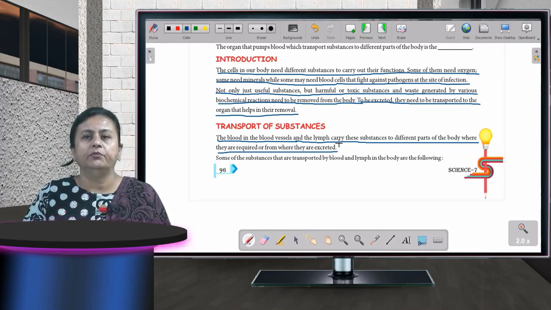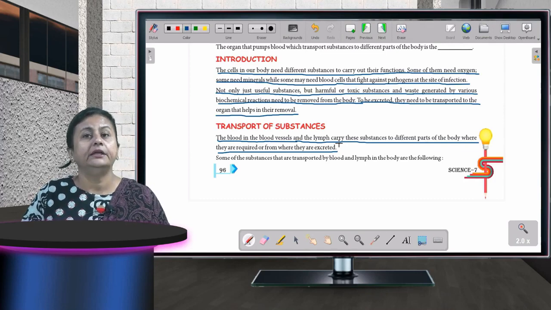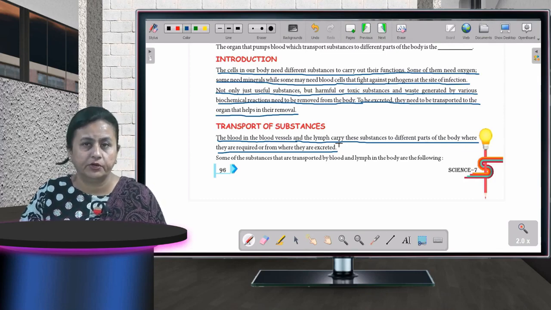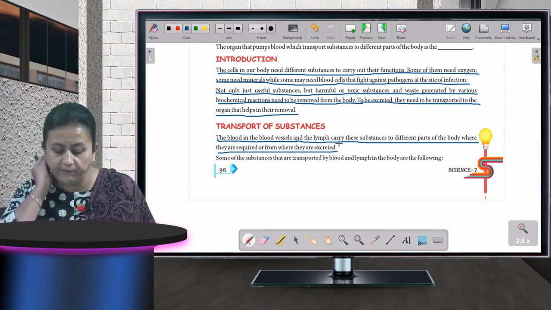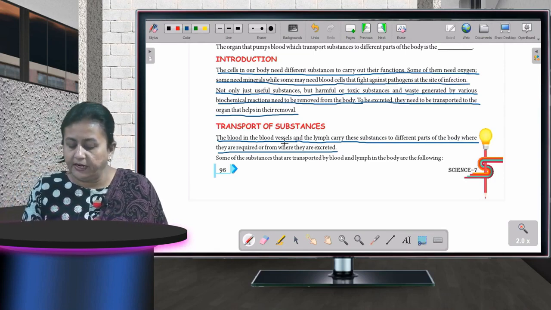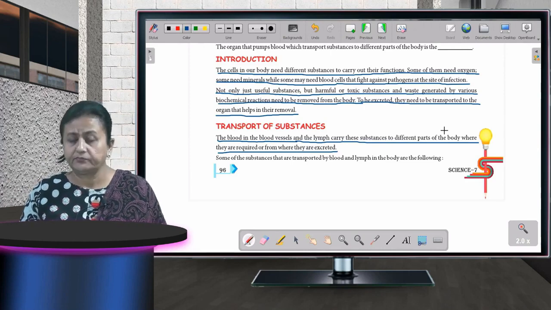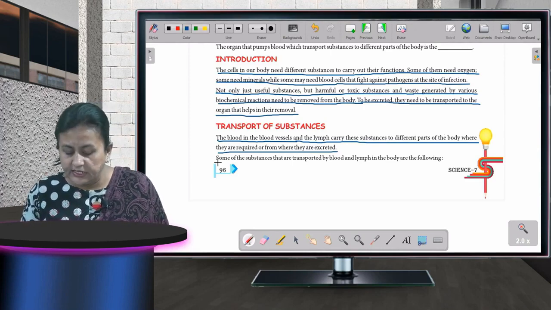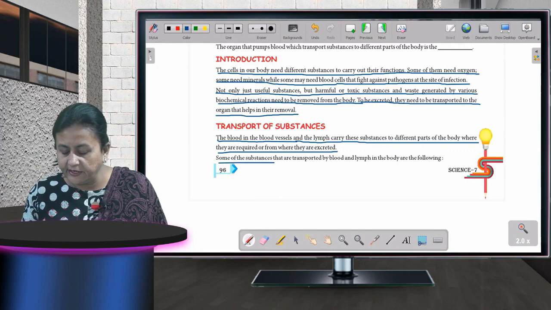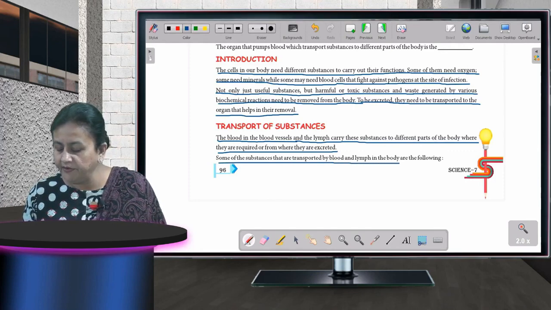There is no part of the body which does not have blood. All the parts of the body, they are filled with blood, okay? So the blood in the blood vessels and the lymph carry these substances to different parts of the body, okay? Now some of these substances that are transported by blood and lymph in the body are as follows. Children, what is lymph?